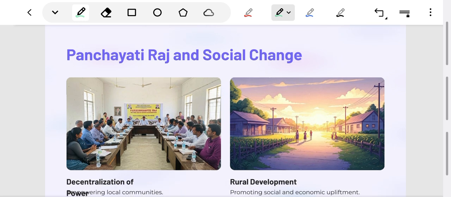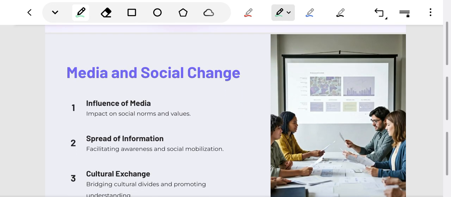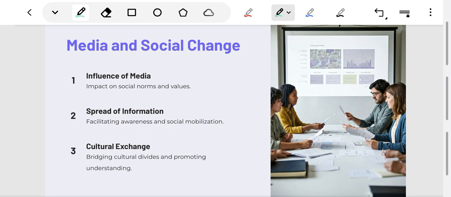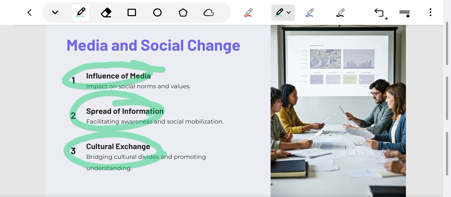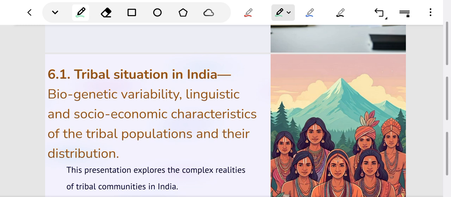Here we will also study Panchayat Raj and social changes in this chapter, and we will study media and social change, influence of media, spread of information, and cultural exchange that are brought up by media in present world and traditional society.